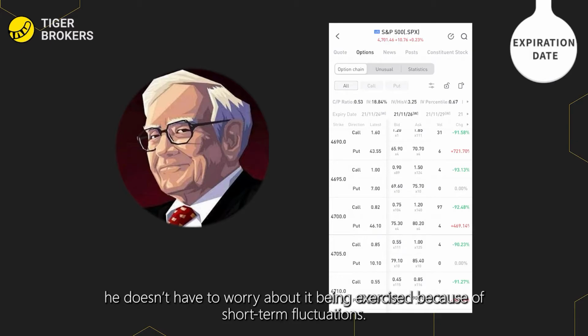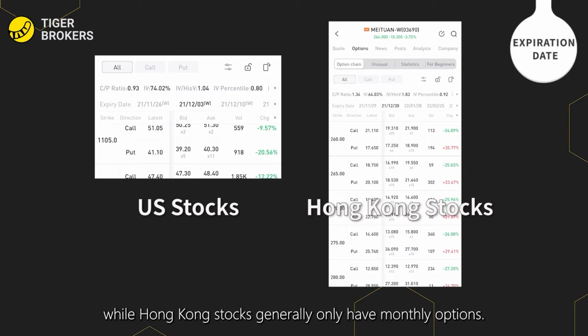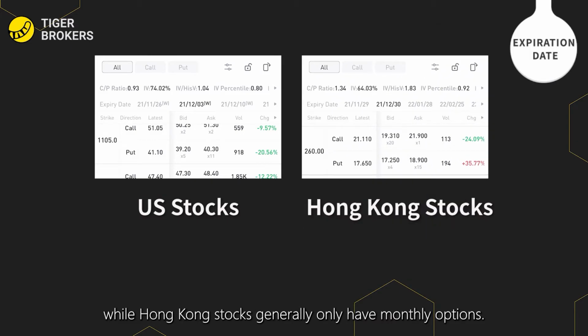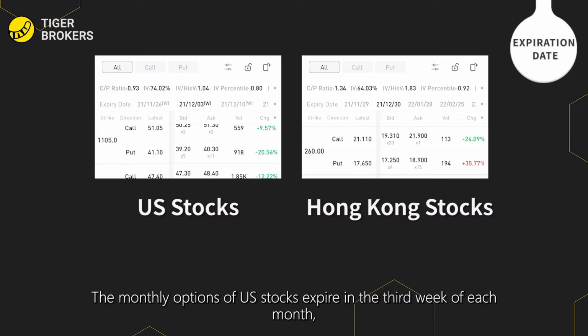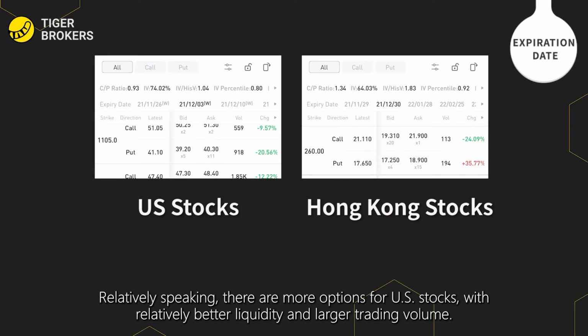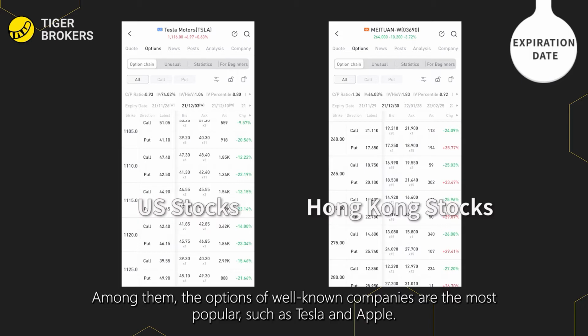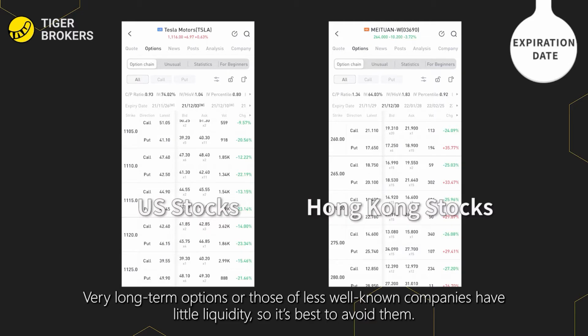because of short-term fluctuation. In addition, most US stocks have weekly options and monthly options, while Hong Kong stocks generally only have monthly options. The monthly options of US stocks expire in the third week of each month, and the monthly options of Hong Kong stocks generally expire at the end of the month. Relatively speaking, there are more options for US stocks, with relatively better liquidity and larger trading volume. Among them, the options of well-known companies are the most popular, such as those of Tesla and Apple. Very long-term options or those of less well-known companies have little liquidity, so it's best to avoid them.